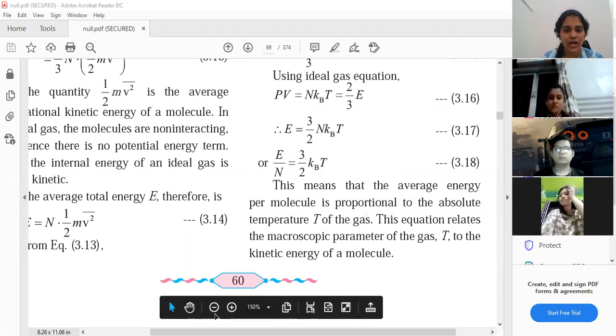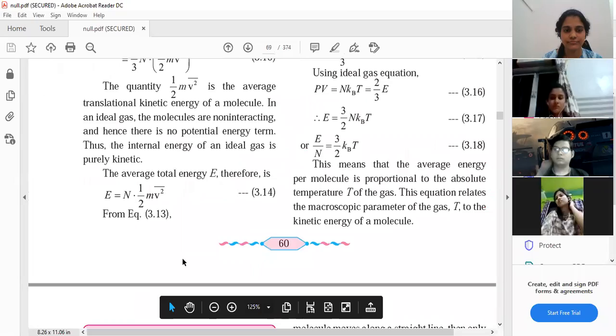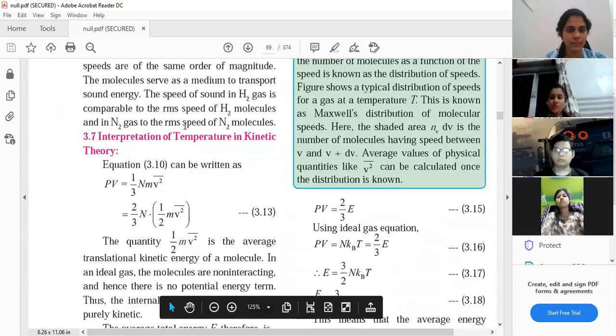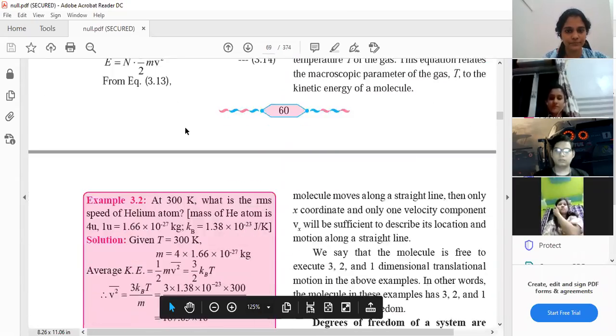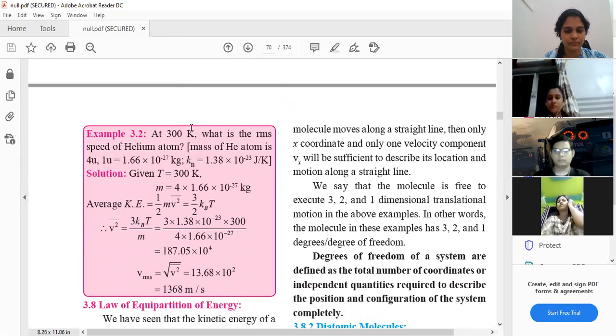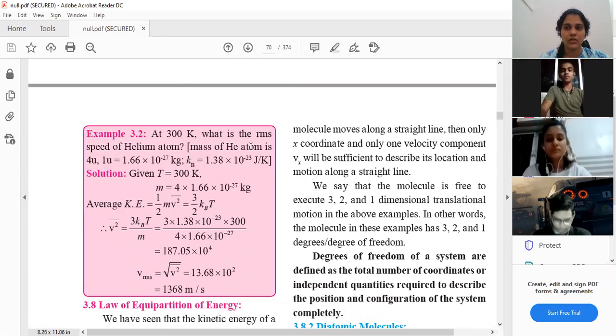Everyone, please let me know if you all understood this topic. Yes, ma'am. Yes, ma'am. Okay, good. So now let us quickly see the solved example that is there.